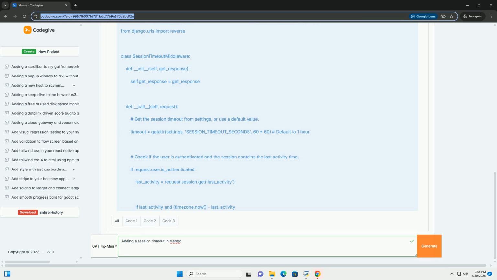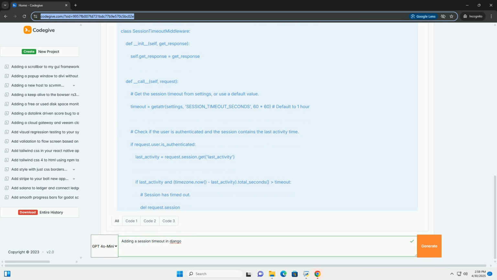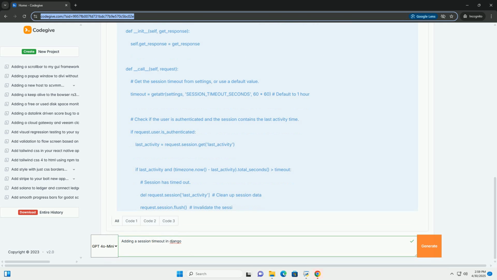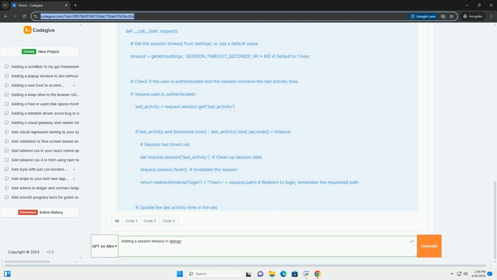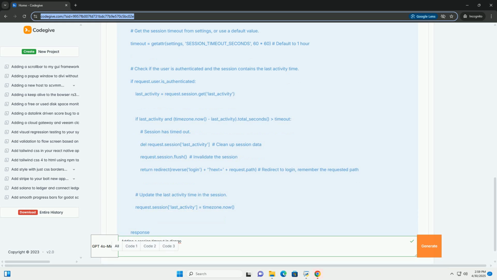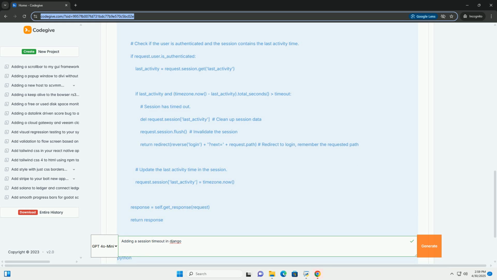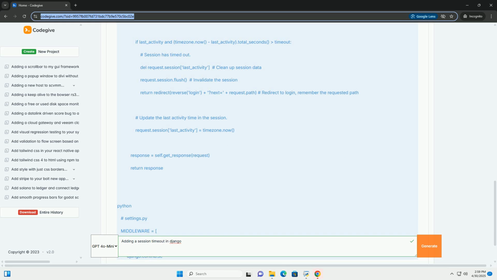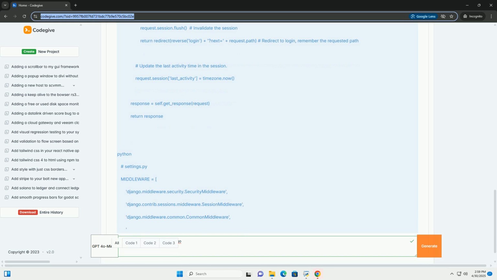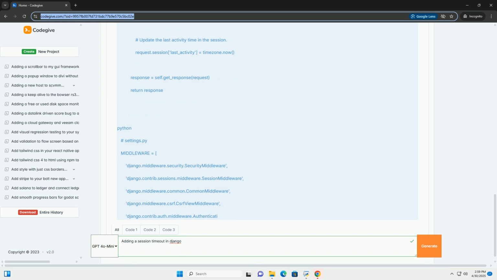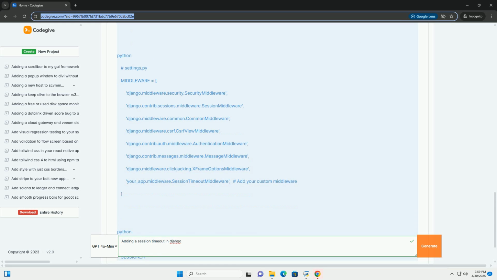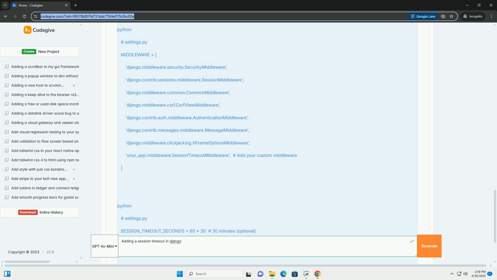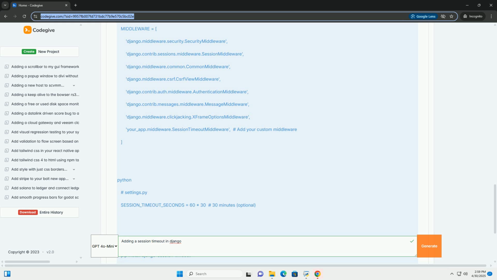Why implement session timeouts? Security: reduces the risk of unauthorized access if a user leaves their computer unattended or forgets to log out. Resource management: inactive sessions consume server resources, memory, database connections. Timeouts help reclaim these resources. Compliance: some security standards and regulations mandate session timeout policies. User experience: encourages users to actively engage with the application and discourages leaving sessions open indefinitely.